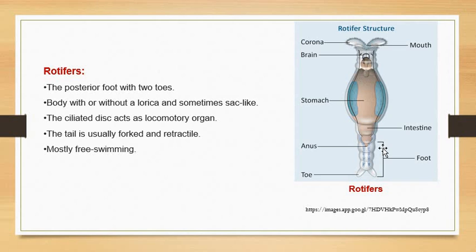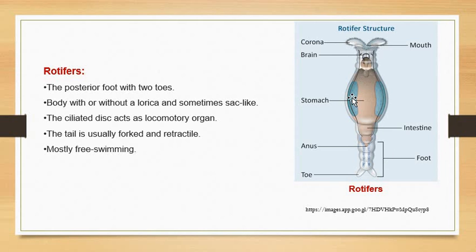Some of them have an elongated body, some have a rounded body structure, some have a dumbbell or funnel-shaped structure, right? Different types of rotifers are present in the water, and we have to identify them on the basis of their characteristics. But here I have shown one type of rotifer.